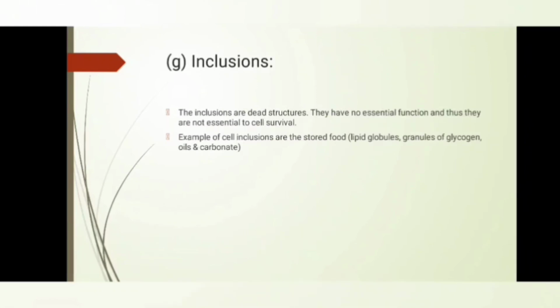Next one is the inclusion. Inclusions are dead structures. They have no essential function, and thus they are not essential to cell survival. It means they are not a living structure. Examples of cell inclusions are stored food, lipid globules, granules of glycogen, oils and carbonate.